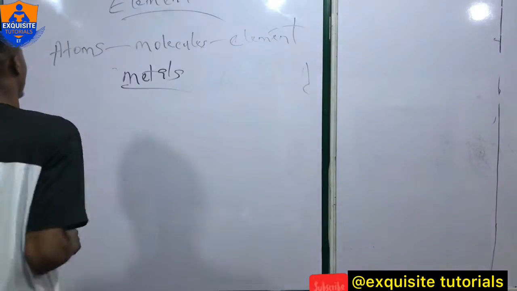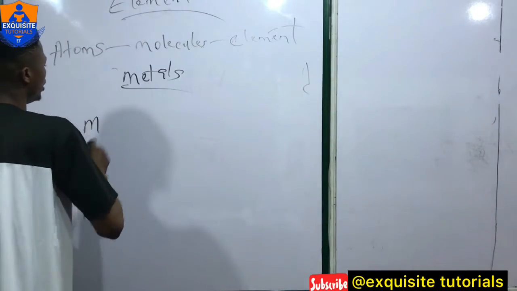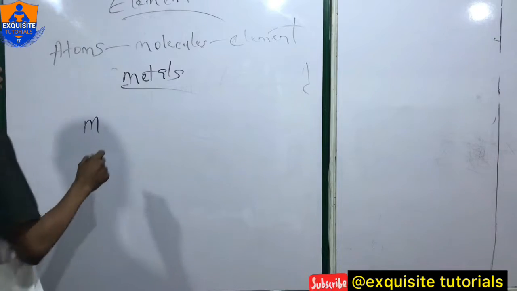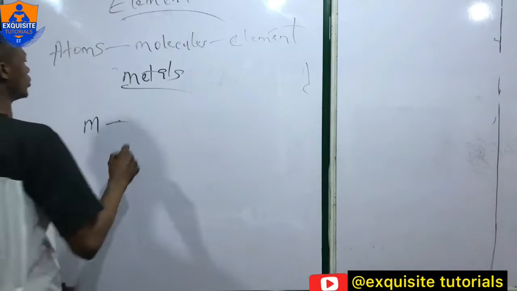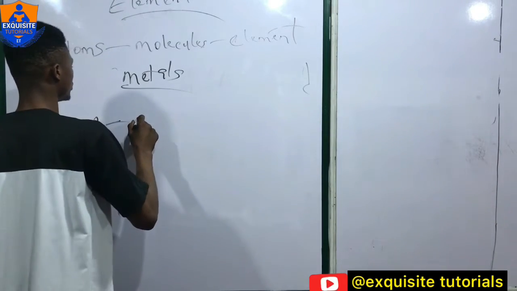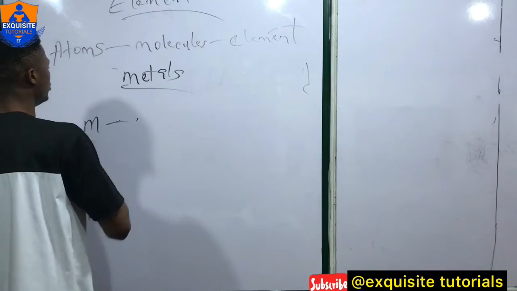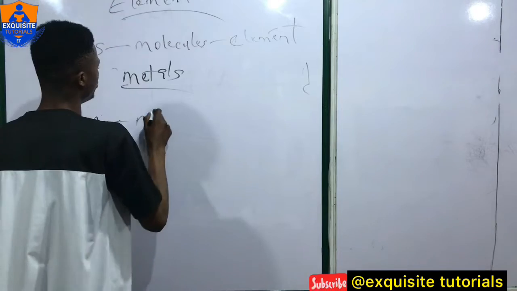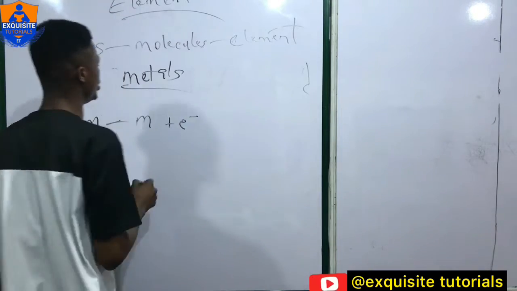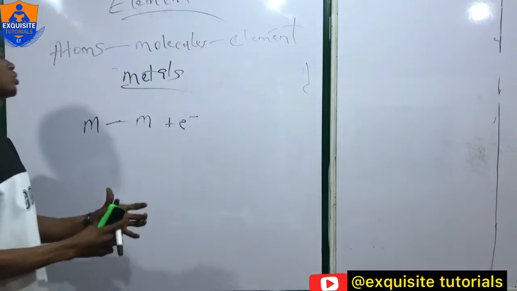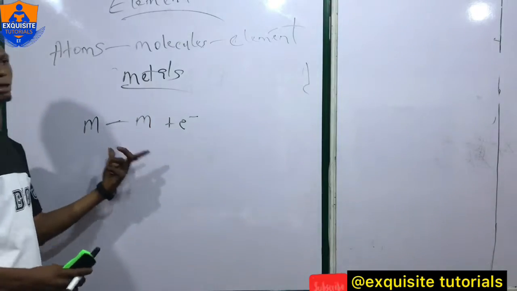This is an example of a metal. Let's say M is equal to M plus e minus. So, loss of an electron makes a metal.